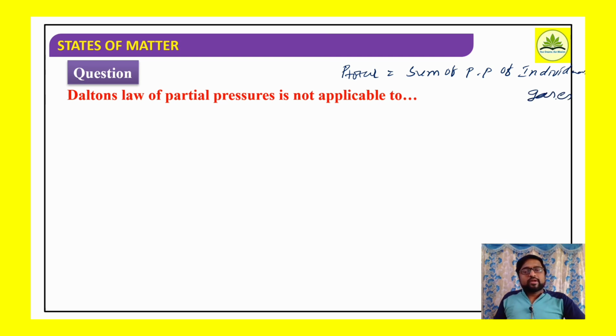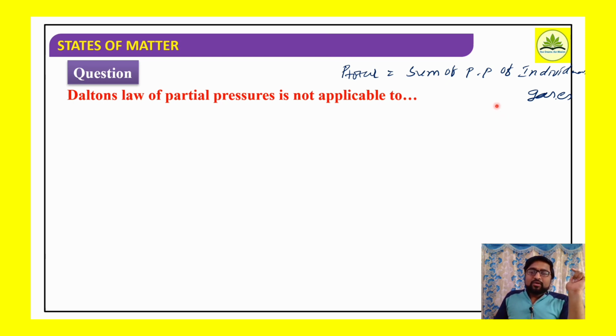According to Dalton's law of partial pressure, total pressure is equal to sum of the partial pressure of individual gases. Now the condition for this law is that the gaseous molecules should not undergo any kind of chemical combinations, then only the law is applicable. The gaseous molecules do not undergo either association, dissociation, or any kind of chemical combinations.